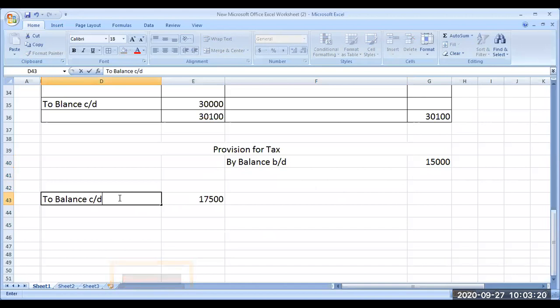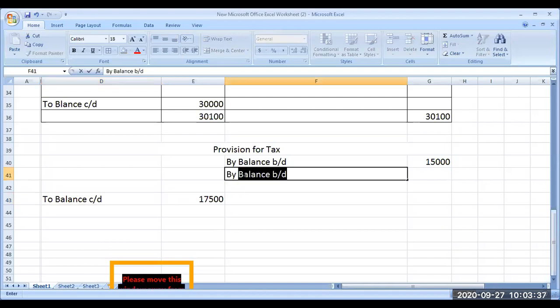15,000 has become 17,500. Is there any information regarding income tax? Yes, point number E. Income tax provided during the year is 16,500. That means from the profit and loss account, we created a new provision, the current year provision for income tax.